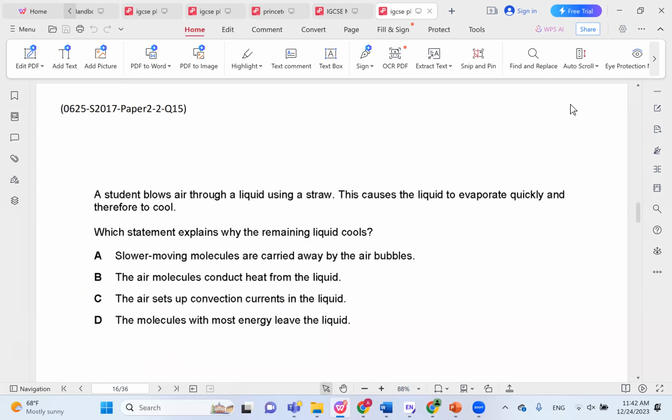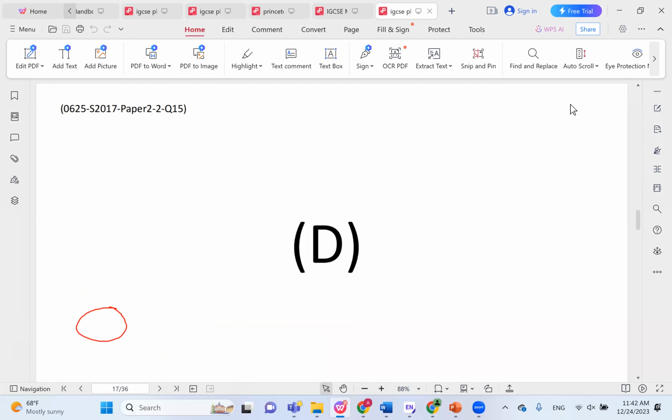A student blows air through a liquid using a straw. This causes the liquid to evaporate quickly and therefore to cool. Which statement explains why the remaining liquid cools? We said because the molecules with the most energy leave the liquid, so the average energy decreases. So D would be the correct choice here.